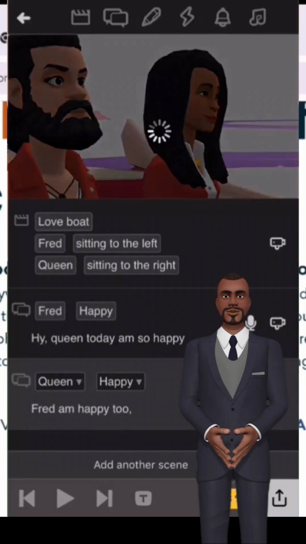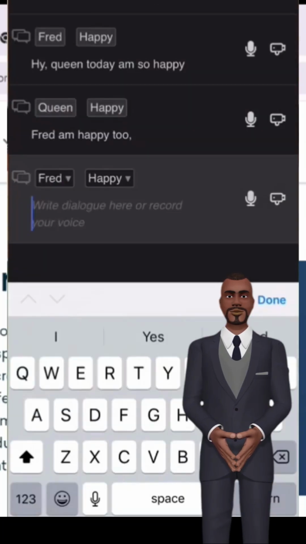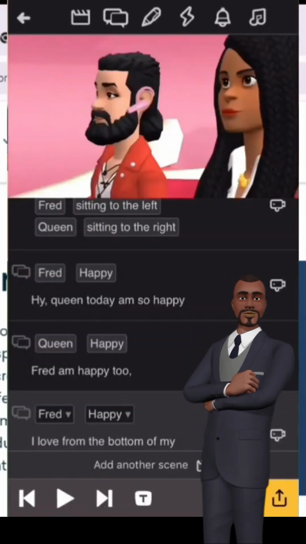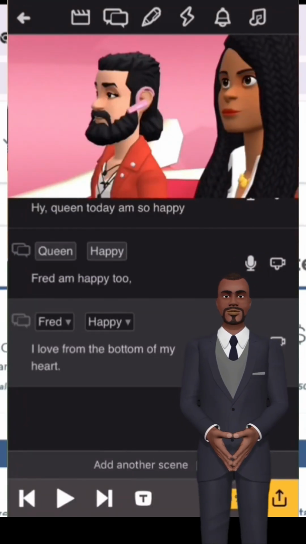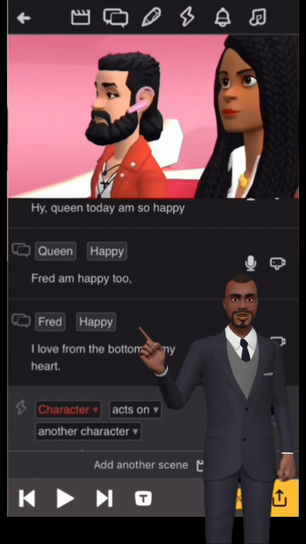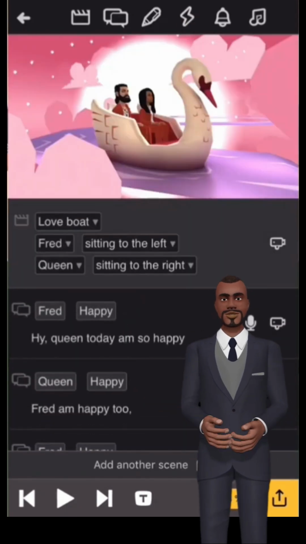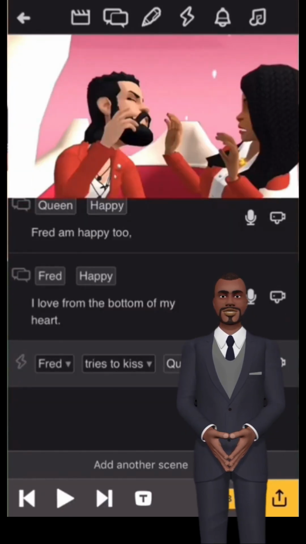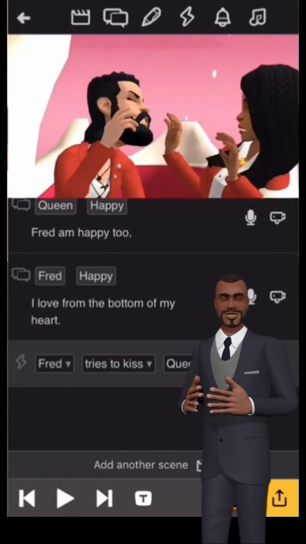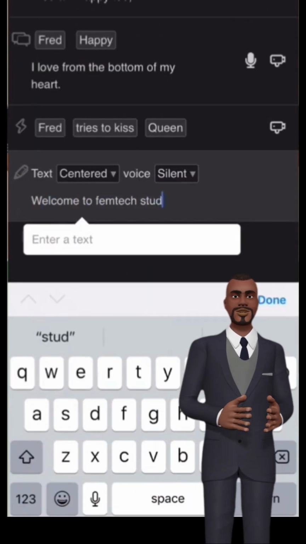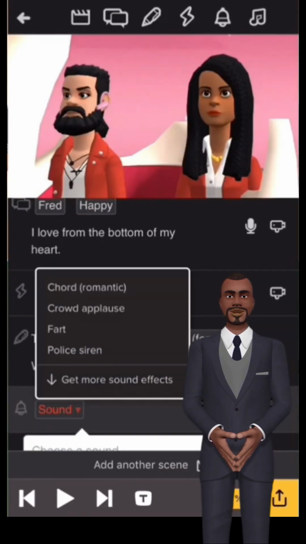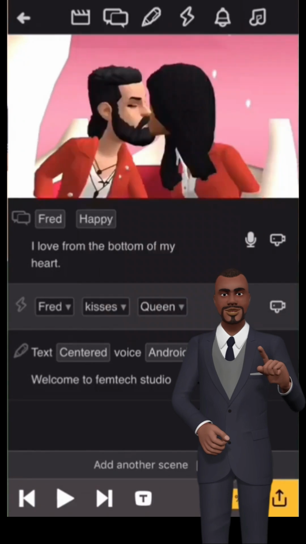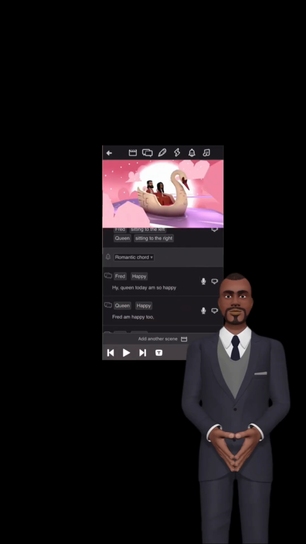If you're aiming for high-level, professional animation, tools like Toon Boom, Blender, or Vyond might be more suitable. But remember, those apps require more time and dedication to master. In the end, it all comes down to your needs and experience level. Plotagon is fantastic for anyone looking to quickly bring their stories to life with minimal effort. It's user-friendly, cost-effective, and perfect for creating engaging, animated content with ease.